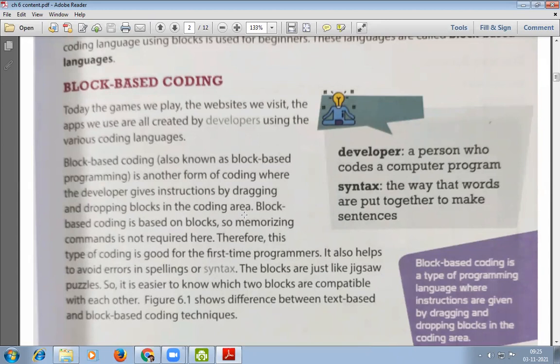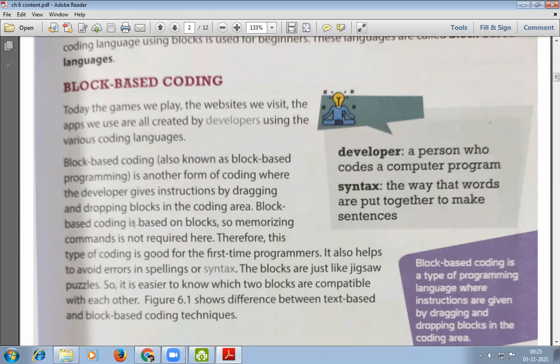While high-level programming languages like Java, Python, C, C++ are text-based, in block-based coding we just drag the block and put it in the defined area to give instruction to the computer.